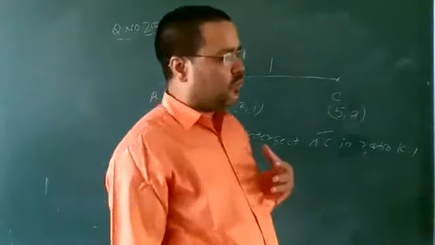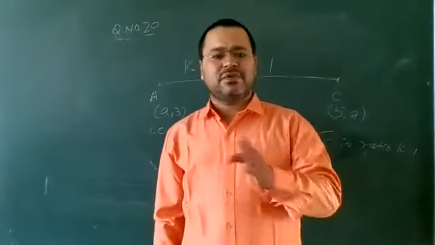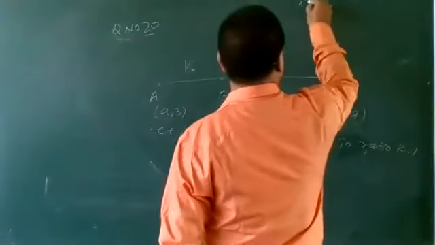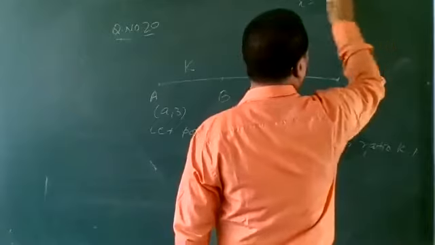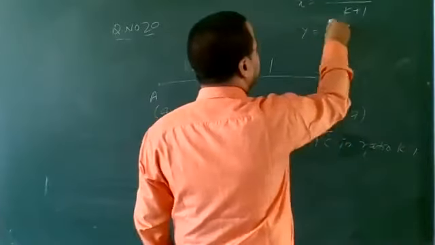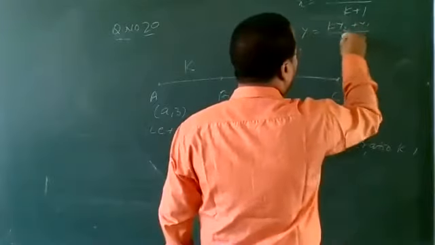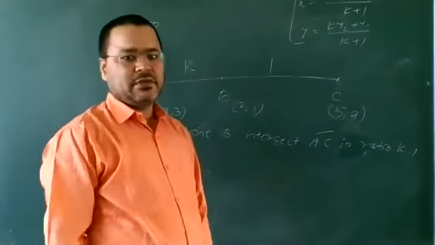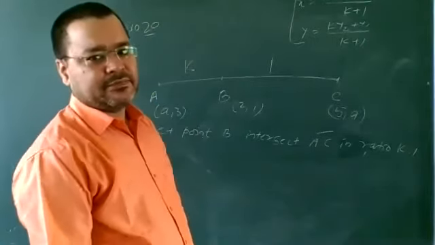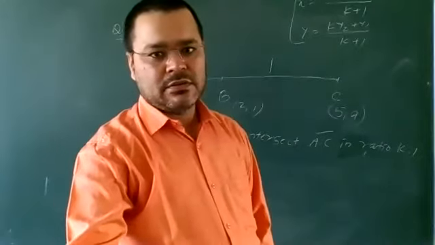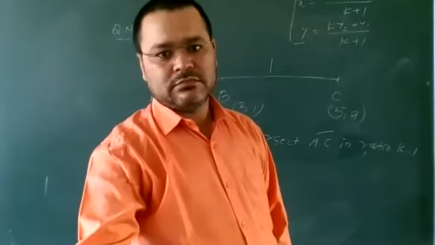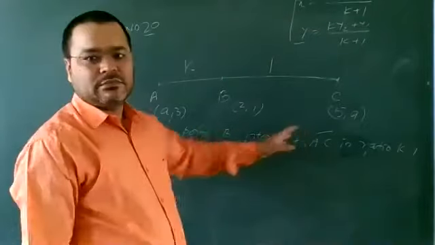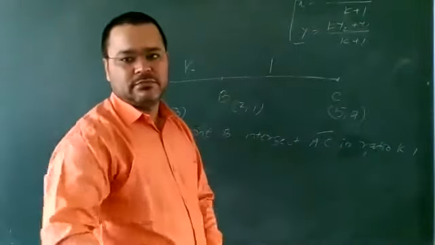And I think you know the k method of section formula. Like this way, x is equal to kx2 plus x1 upon k plus 1, and y is equal to ky2 plus y1 upon k plus 1. Here I am going to use this formula. This is called k method for finding the section formula. Okay. So it's clear.